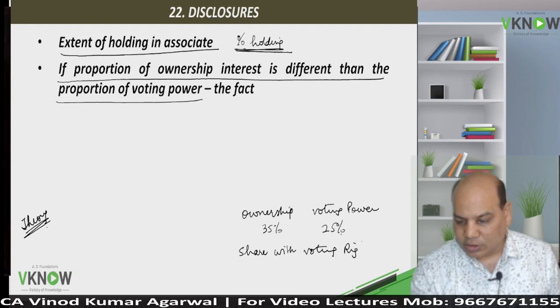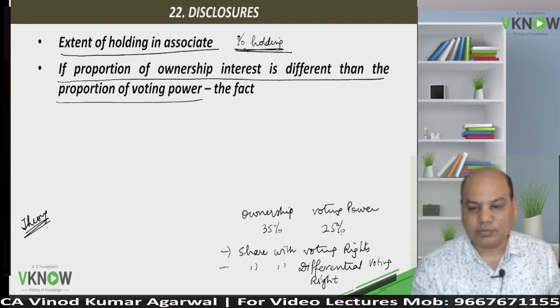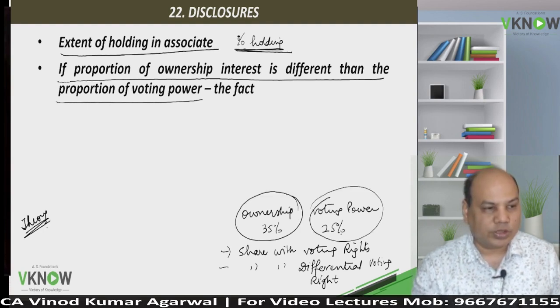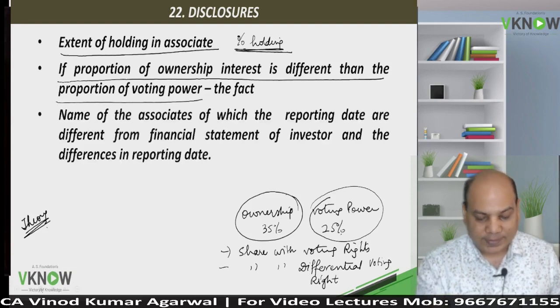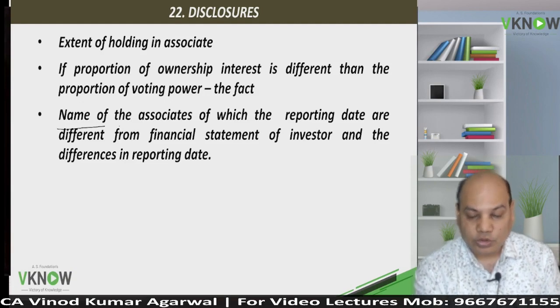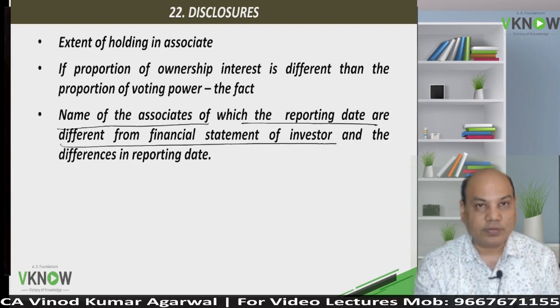Shares with voting rights. And the second is shares with, you will study in the law paper, differential voting rights, where you lose voting right but you get more dividend. So it is possible voting power may be less than ownership percentage. If that is the case, make the disclosure, and then name of those associates whose reporting date is different from the investor.